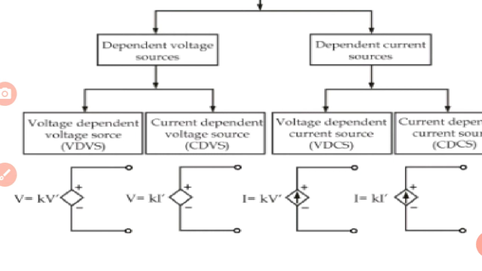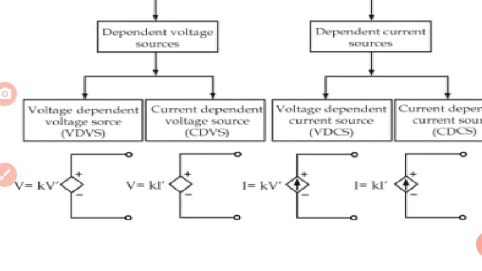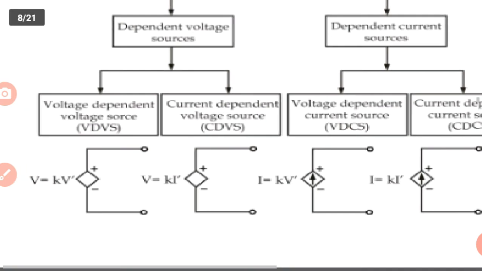Independent sources do not depend on any other element to supply energy to the circuit. A dependent voltage source delivers energy which depends on other source elements. That's why these sources are called dependent voltage sources. Is it clear?